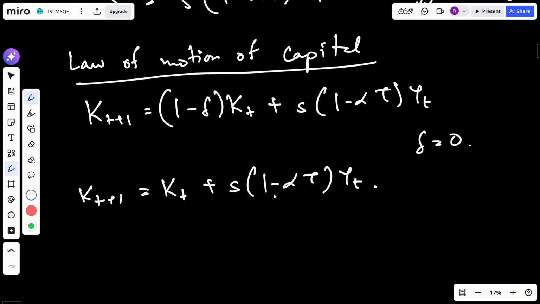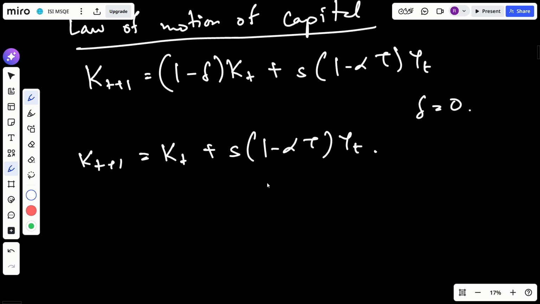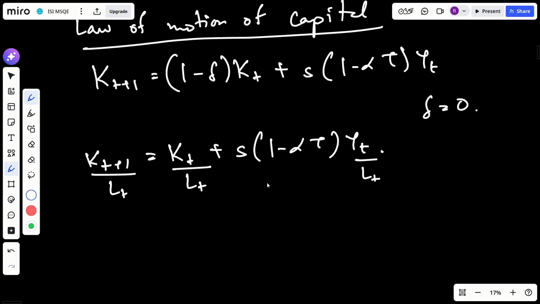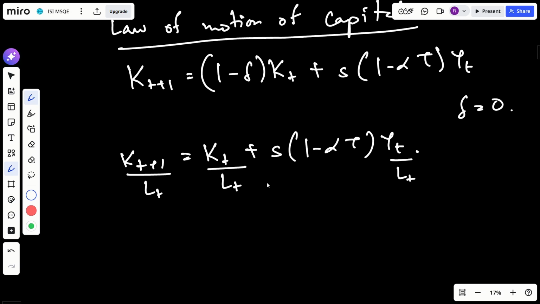Okay, now I know that there is population growth. So what I will do, I will divide this by L_t. Now for this I can do one thing.